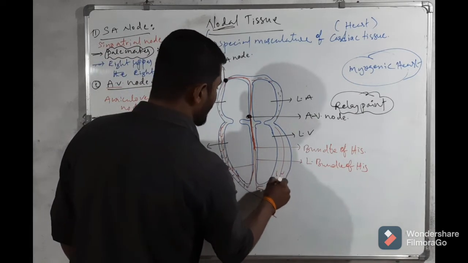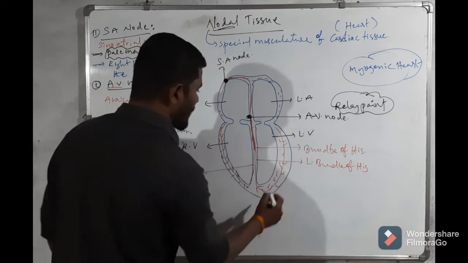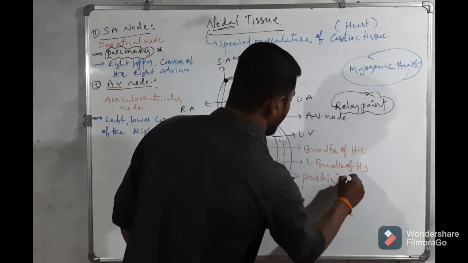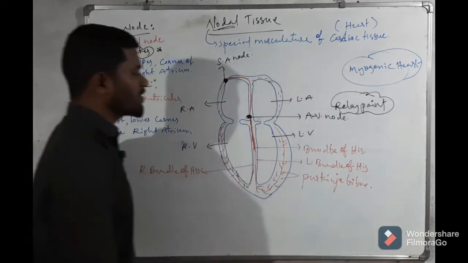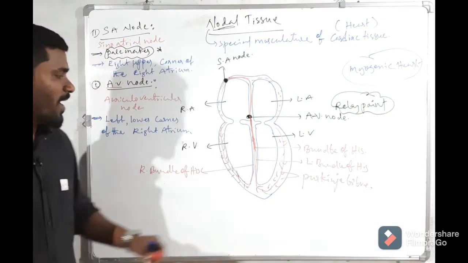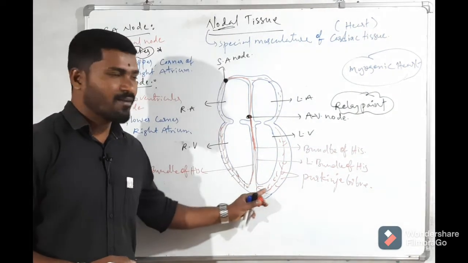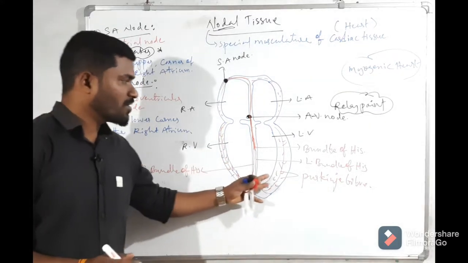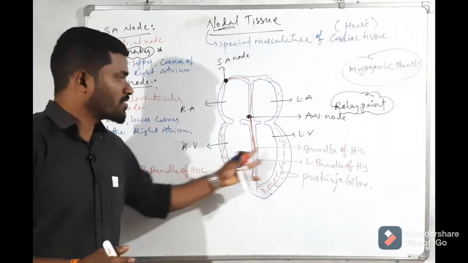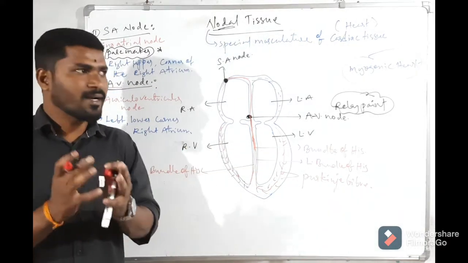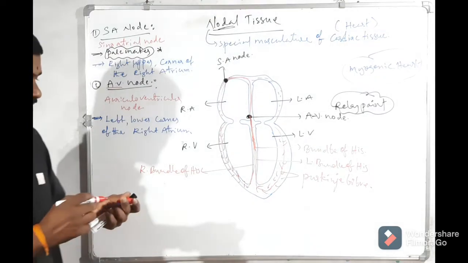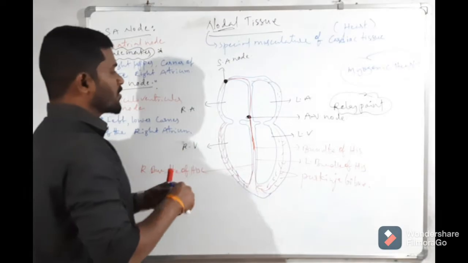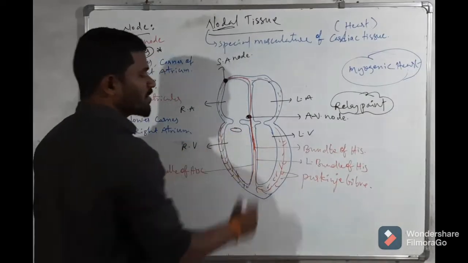These Purkinje fibers receive the action potential from the left and right bundle of His and spread into the walls of the ventricles. When the action potential goes into the walls, the ventricles contract, and the blood in the ventricles is pumped out.